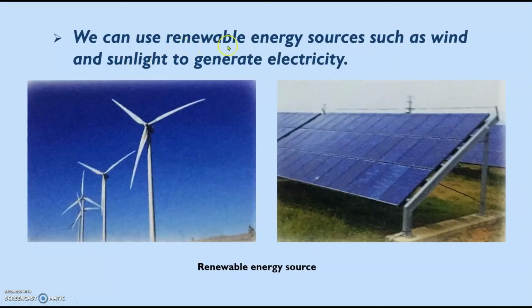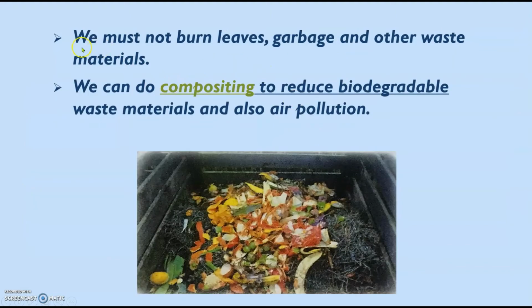We can use renewable energy sources such as wind and sunlight to generate electricity. We must not burn leaves, garbage, and other waste materials. We can do composting to reduce biodegradable waste materials and also air pollution.